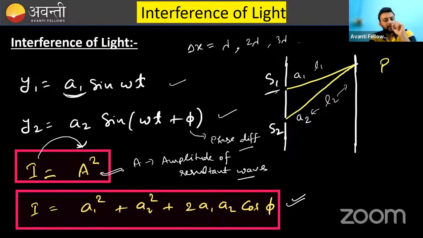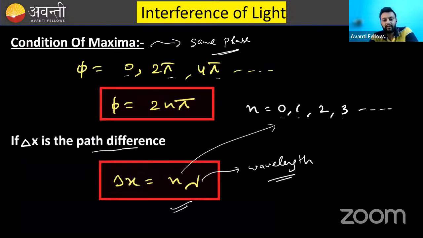So what I am talking about is the path difference of the two waves. If this path difference is an integral multiple of wavelength, then they will be in the same phase and produce maxima or constructive interference.